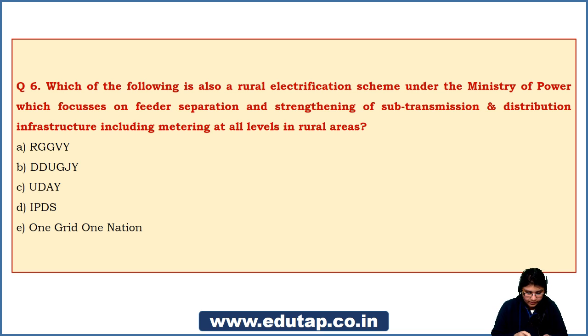Okay, so Dhruv Chopra, Uday Kumar says Uday. Nice. Parilut says Uday. Shakti Sharma says Uday. Anamika Gupta says it is C, Uday. Okay, great. So guys, please come in with your answers. I think you all are tired after 5 questions. Is it right? Okay, so Satish says it is Uday. Bhupesh says B, that is DDUGJY.